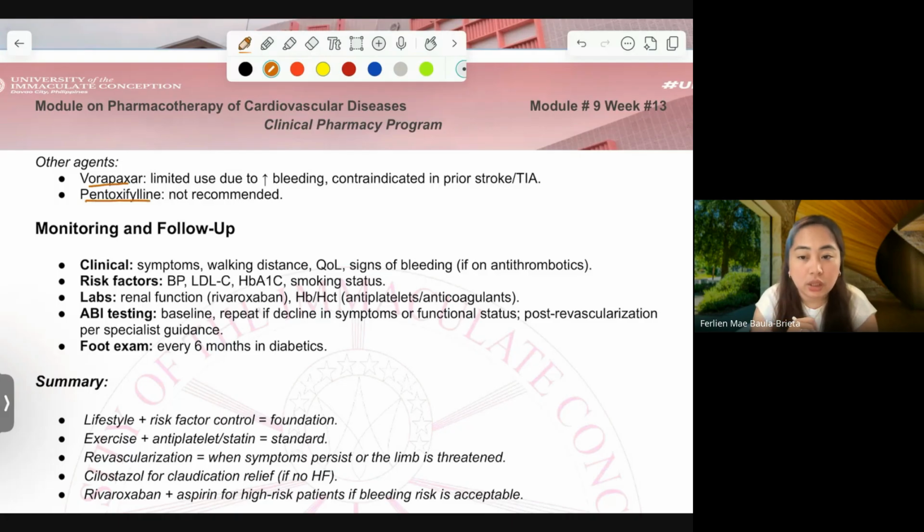It's included here because some doctors or some management has mentioned their use, but they are not really utilized to the maximum level like the other one. So this is just for FYI, just so you know, if ever there are tricky questions, you know that they are not the first line of treatment. All right?